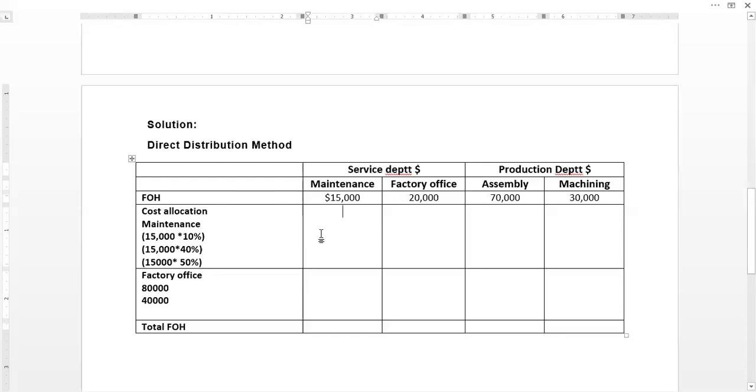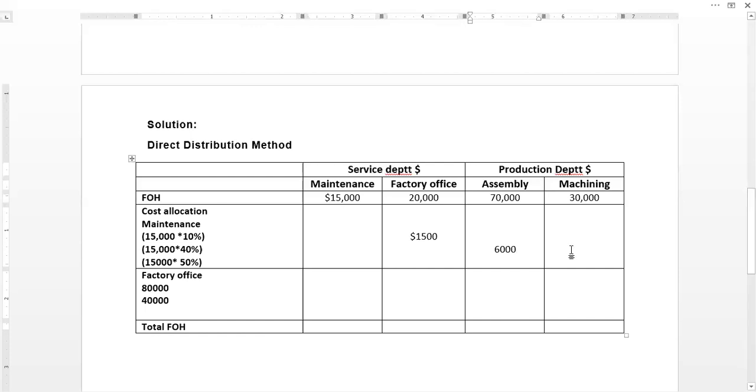Firstly, we will be allocating 10% of this 15,000 cost to the factory office, because they are using this much percentage of the services of the maintenance department. So 10% of 15,000 is $1,500. Okay, next, the space used by assembly department is 40%, so 40% of this 15,000 goes to assembly department, that is 6,000.